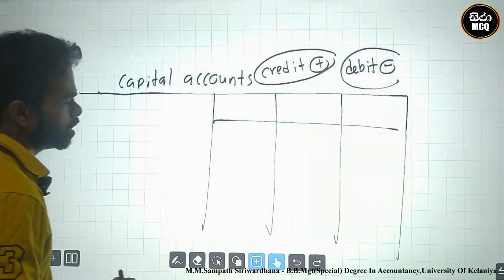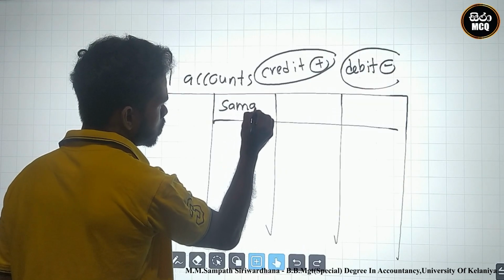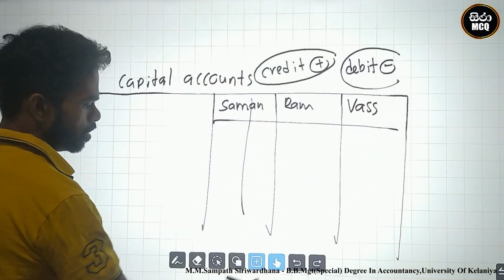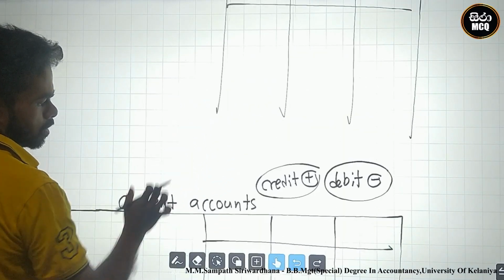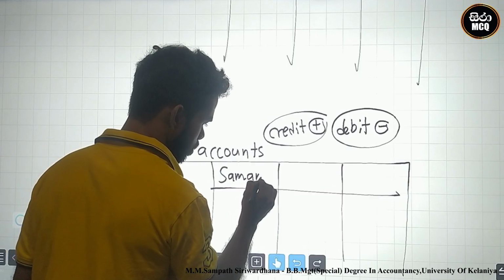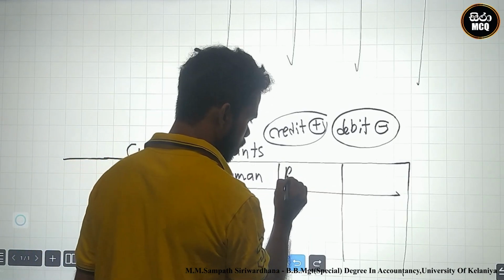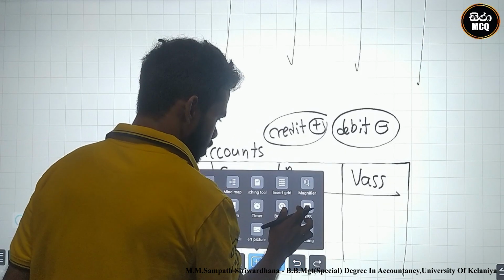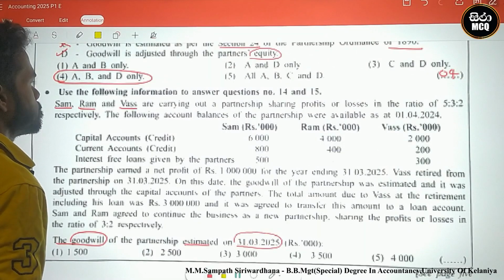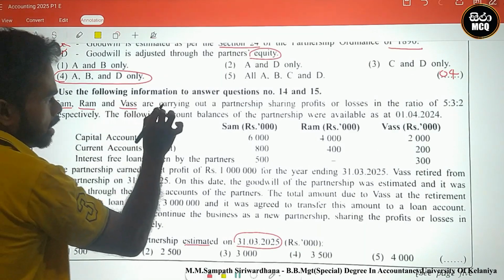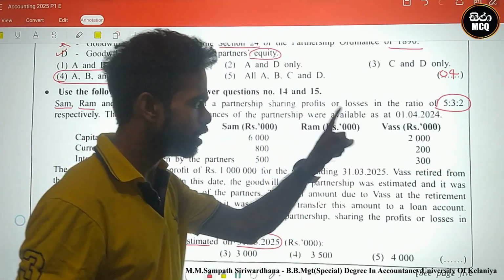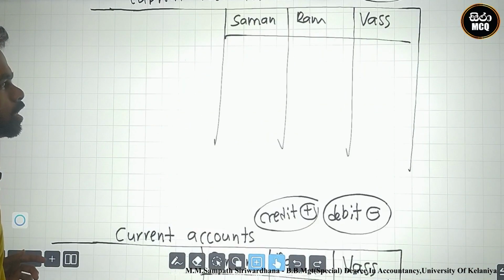Saman, Ram and Vas were carrying out a partnership sharing profit or loss in the ratio 5:3:2 respectively.